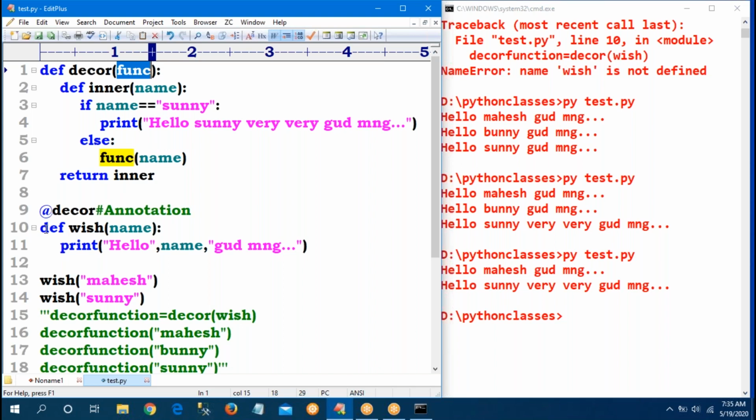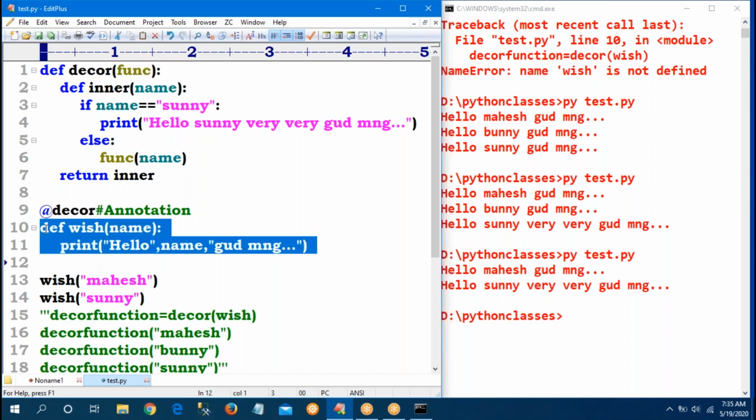Which function? The wish function. Why are you writing a direct function call? But if I had not mentioned the print statement inside the wish function, hello, name, good morning, and I want to print this statement under the else block of the inner function, can I do that?